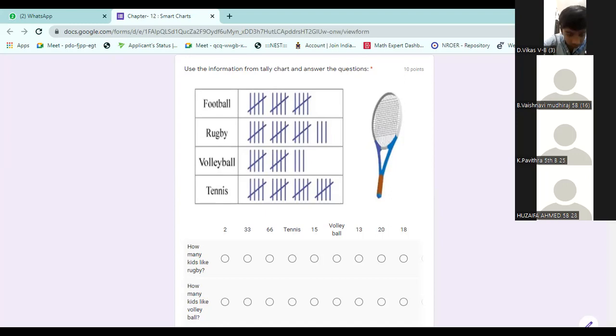Football, then rugby, volleyball, tennis. So what is the number? First get the number. Football, 15 like. Rugby, 18 like. Volleyball, 13 like. Tennis, 20. When we have the number with us, there is no need to look at the table. Already I wrote on the board. Now let us answer one by one.